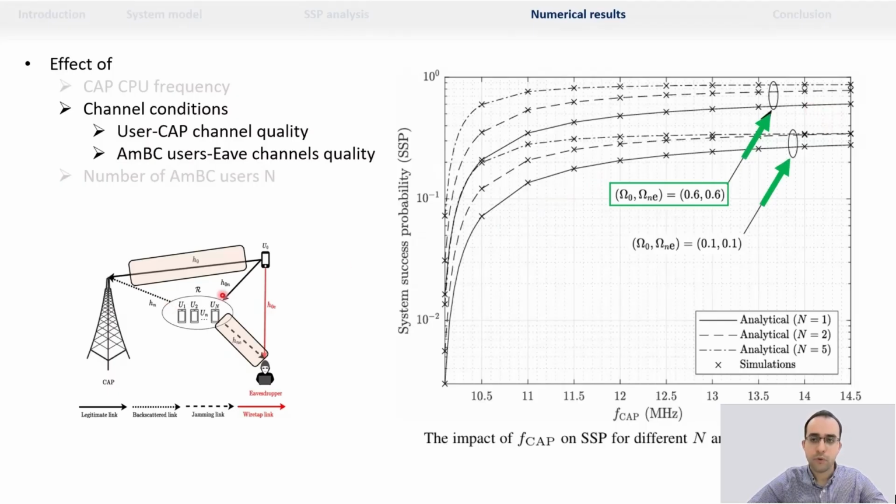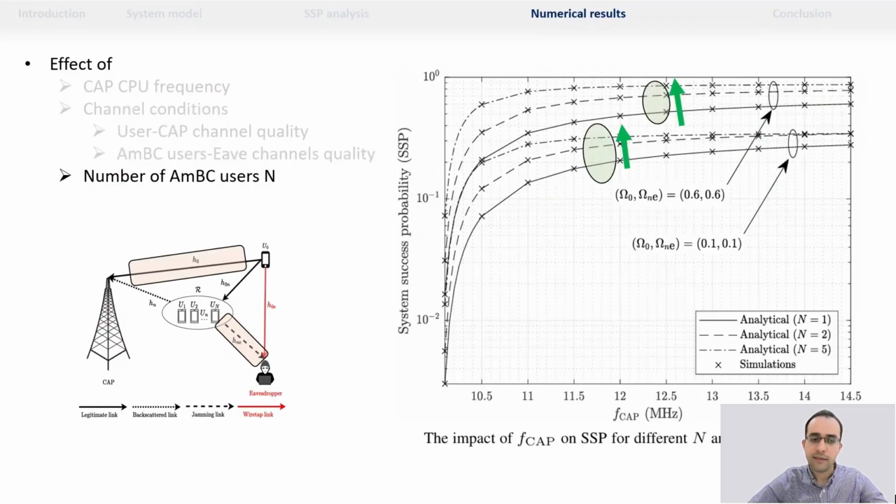Better channel conditions for both the legitimate and jamming channels enhance the SSP due to the higher signal-to-interference-and-noise ratio received at the computational access point and due to the higher interference on the eavesdropper. Increasing the number of backscattering devices also increases the system success probability because it's more likely to choose a backscattering device with better channel conditions.